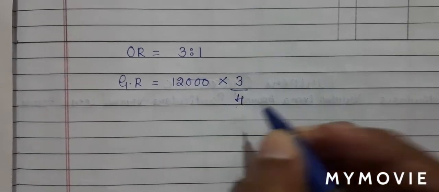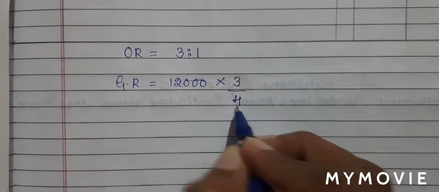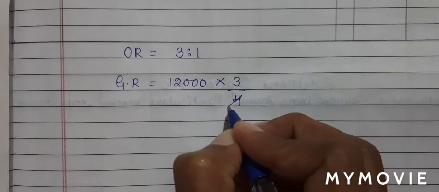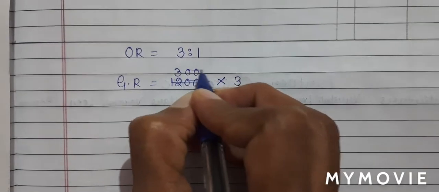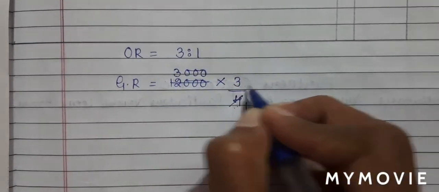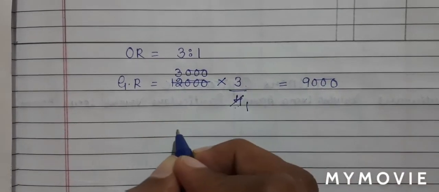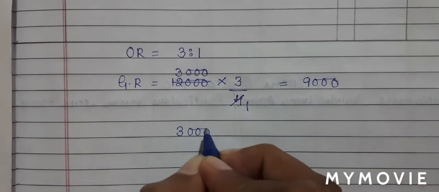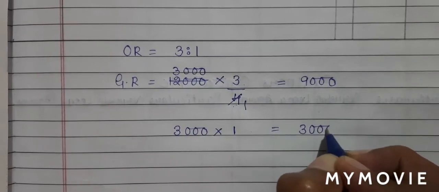Now how did I get this 4? 3 plus 1 is equal to 4. So let's do the calculation. 4 ones are 4, 4 threes are 12 and 3 zeros. 3 threes are 9. So it will be 9,000. And same way I'll multiply 3,000 multiplied by 1. So I'll get 3,000.